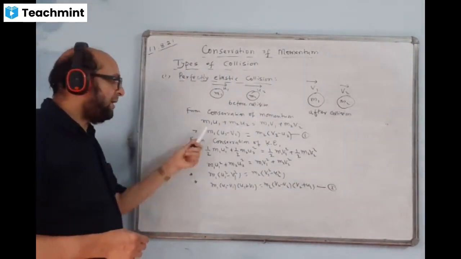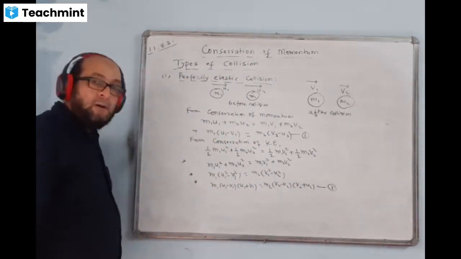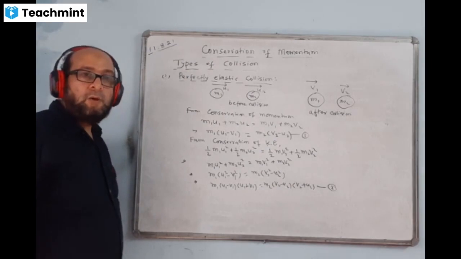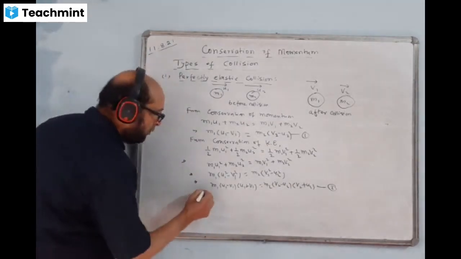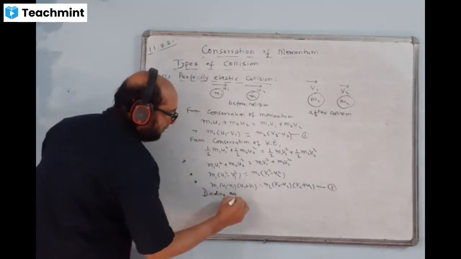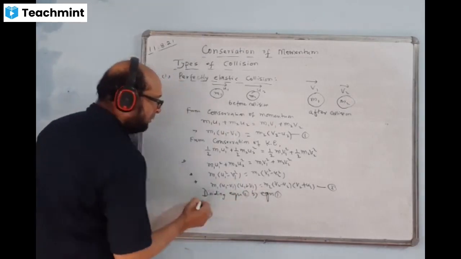We'll divide the two equations. Let us divide the bigger equation by the smaller equation. How to divide? Left hand side will be divided by the left hand side, equal to right hand side divided by the right hand side. Write down: dividing equation 2 by equation 1.